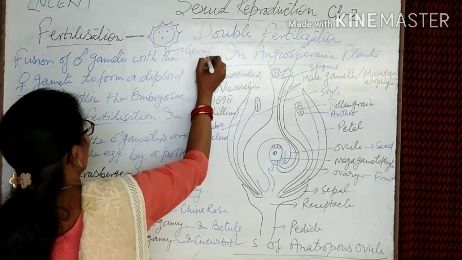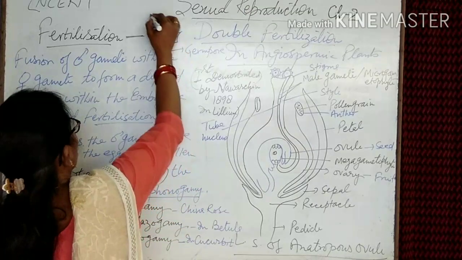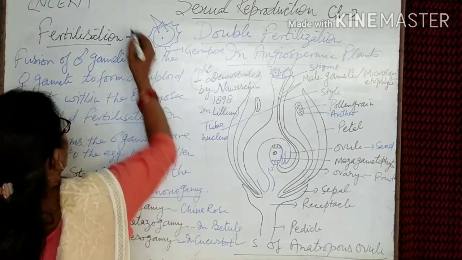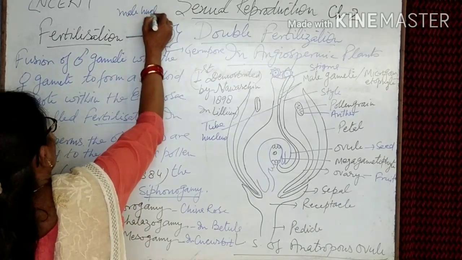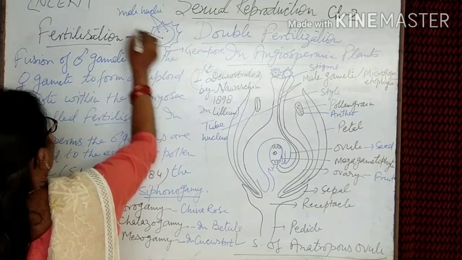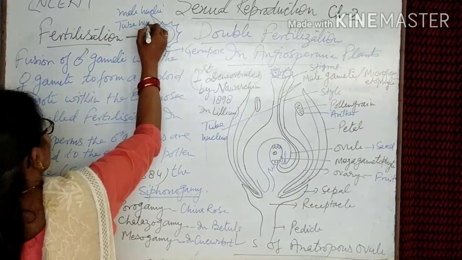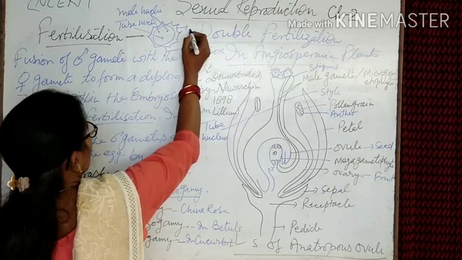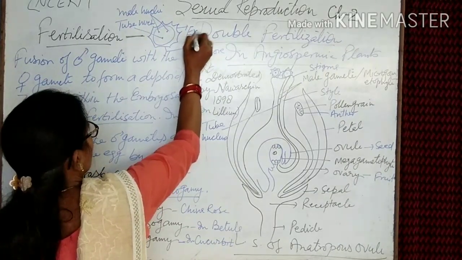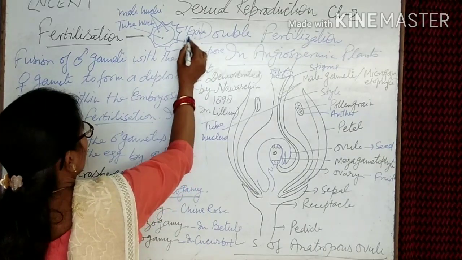It's a germ pore, containing two male nuclei and one tube nucleus. The outer layer is spiny, the exine, and the inner thin wall is the intine.